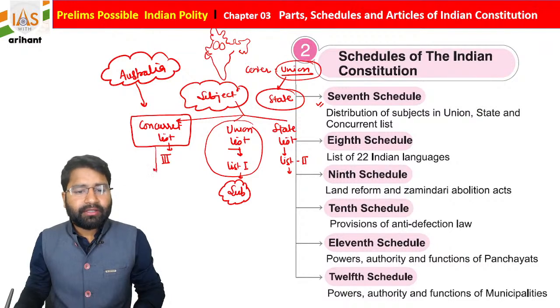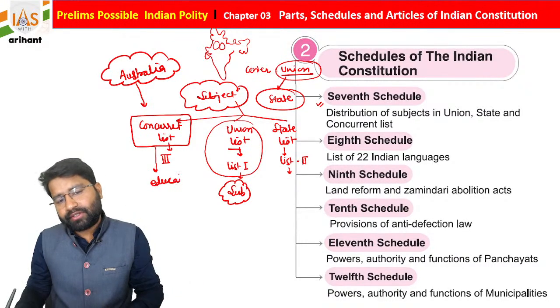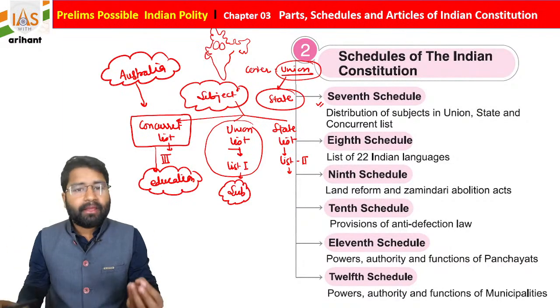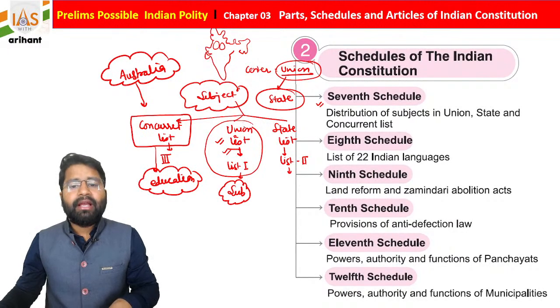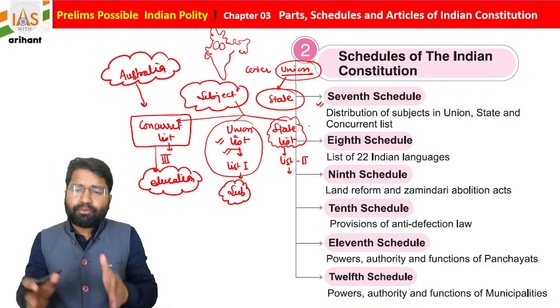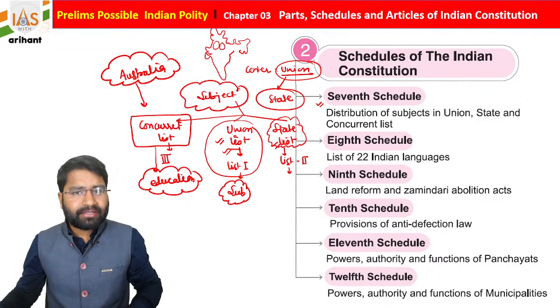What is the Concurrent List, students? Let's suppose some provision, like very simple, we are going to discuss education. If we talk about who is going to take care of the national army, the provisions related to the national army are going to be created by the Centre. If we take care of provisions related to state agriculture and all, that will be created by the state.